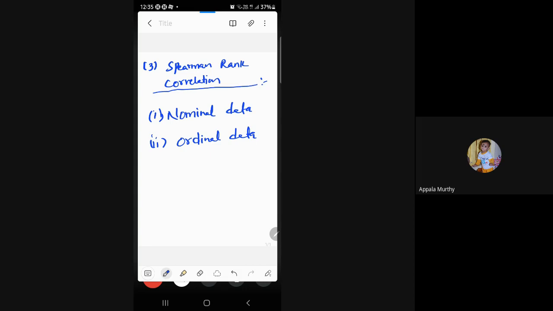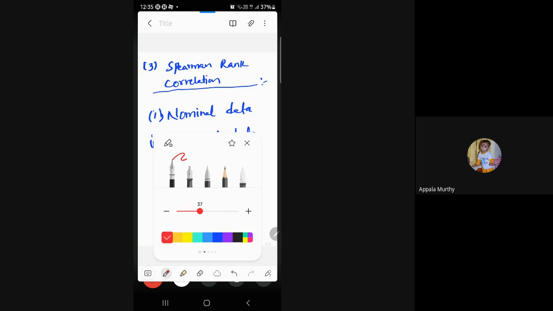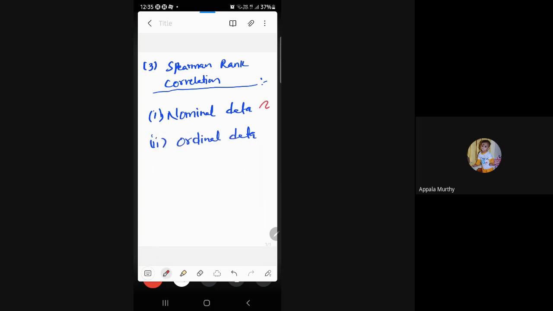Based on the type of data, we will apply either the Karl Pearson correlation coefficient or the Spearman rank correlation coefficient. If any data is in the form of ranks, then we call it ordinal data.